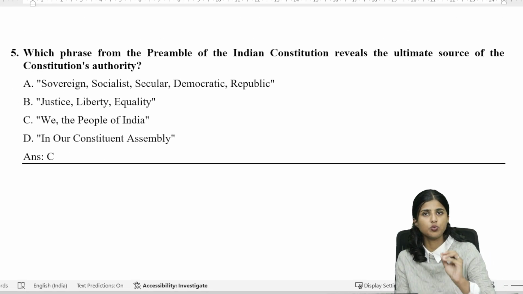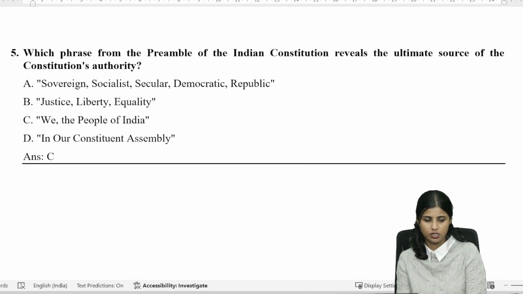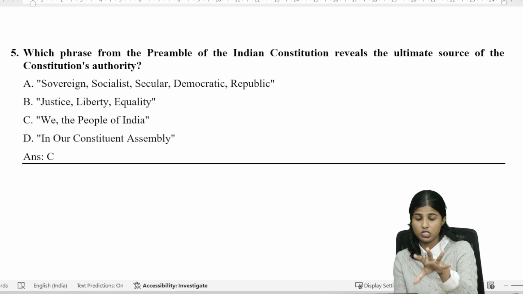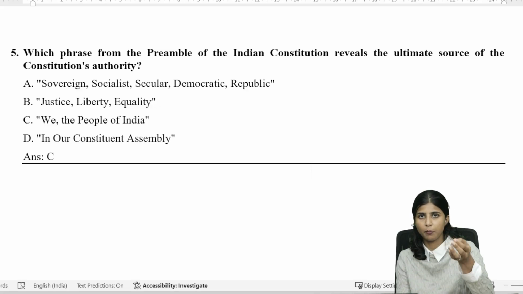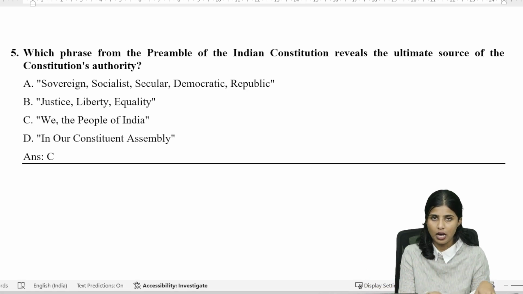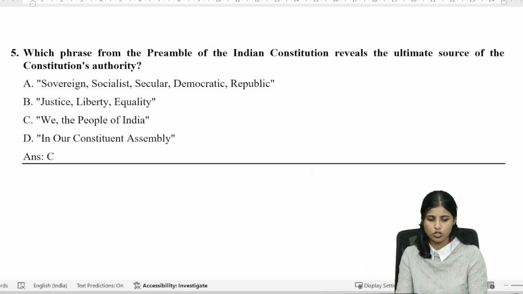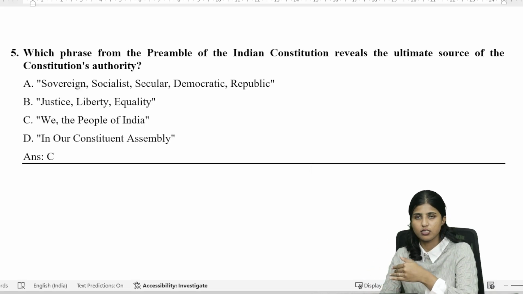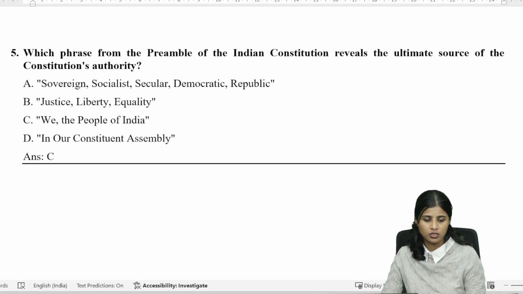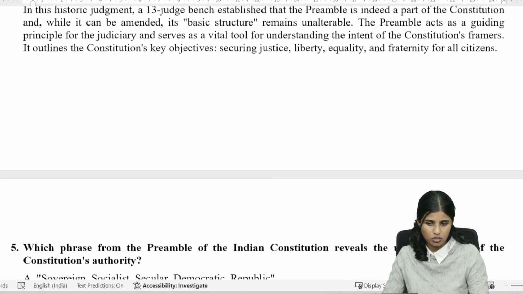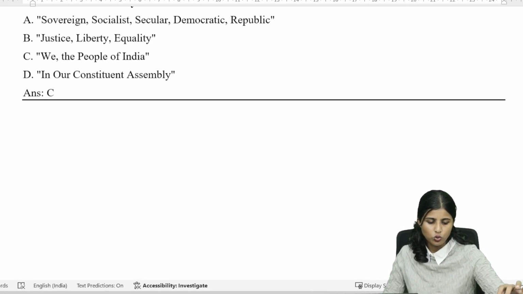In this passage, we talked about the preamble, what is the basic structure of the preamble, and what can be amended. Yes, the preamble can be amended. While going through the questions, they have been asked from other aspects of the Indian Constitution also, such as from which parts of the world we have borrowed ideas, and who is the ultimate source of the Constitution. All such questions were discussed in this passage. Then we will move on to the next passage.